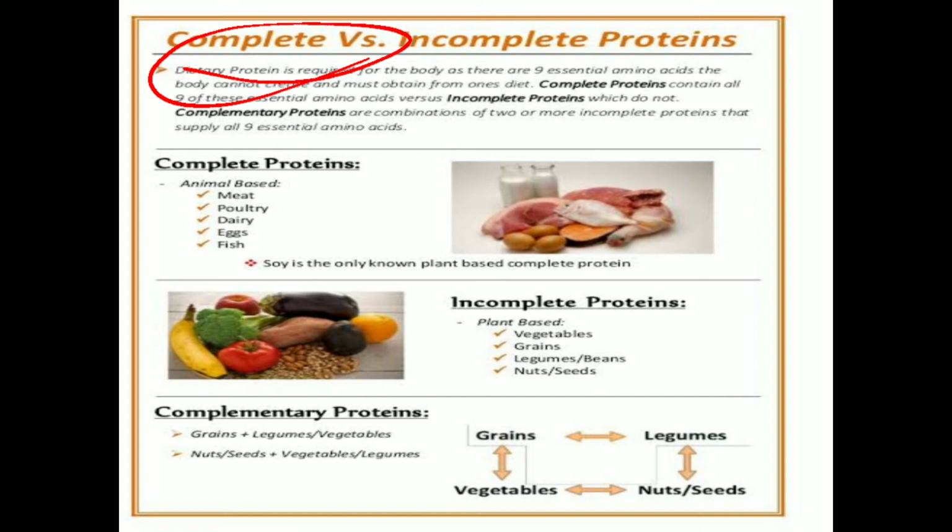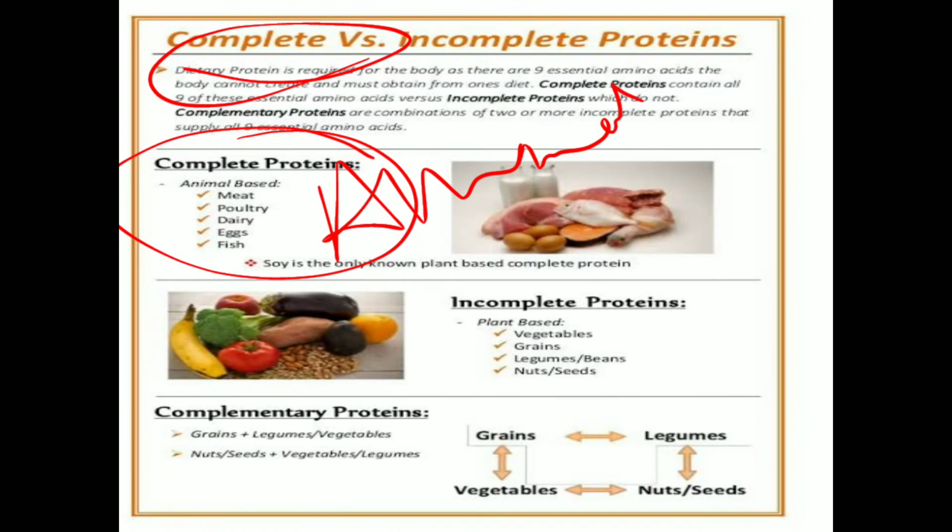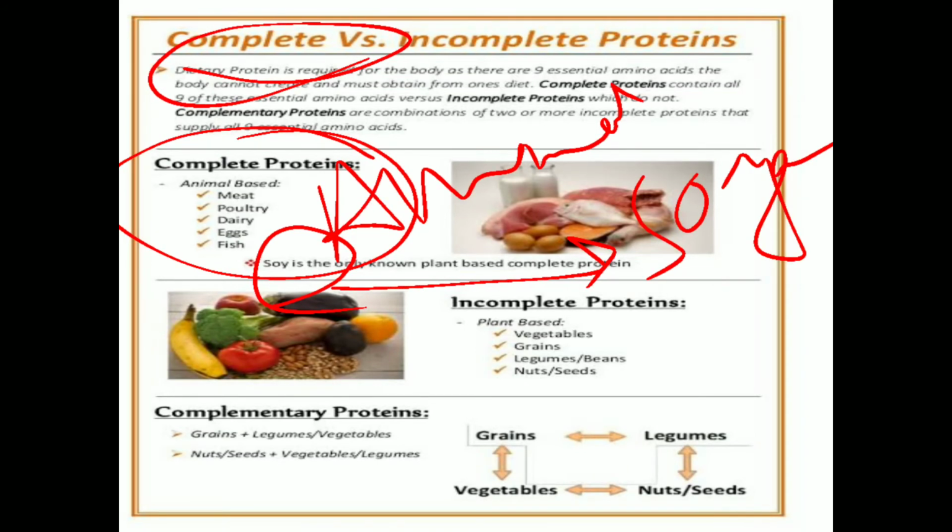So what are those food sources? You can see these are the complete protein sources: egg, milk, meat, fish, poultry. All these are essential amino acid proteins. Now, meat, poultry, dairy, egg, all these are animal proteins. Which one is the plant protein? In plant protein you can get soybean only, which is basically a complete protein.